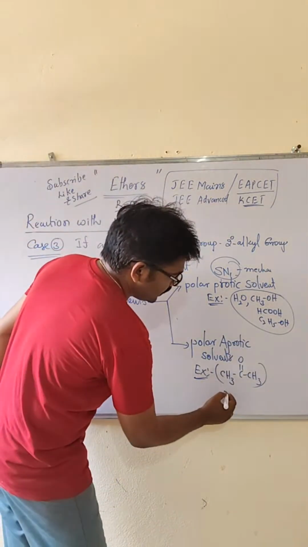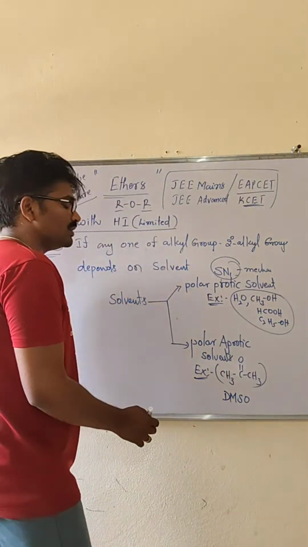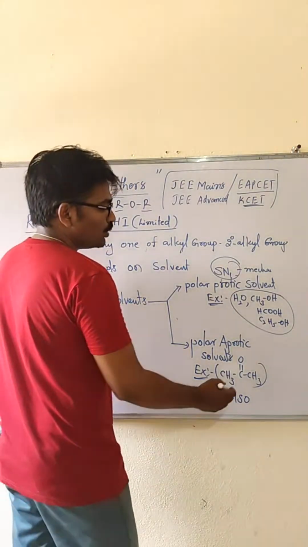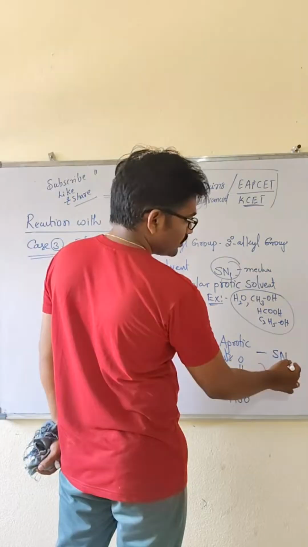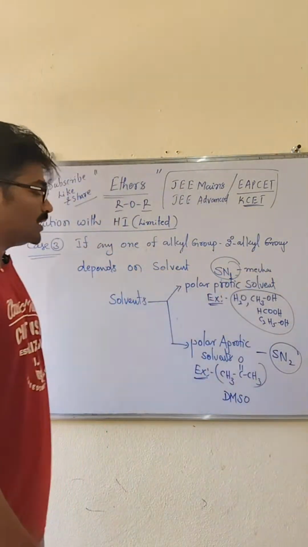Even DMSO, dimethyl sulfoxide, is also a polar aprotic solvent. When polar aprotic solvents are there, SN2 mechanism takes place. When polar protic solvents are there, SN1 mechanism takes place.